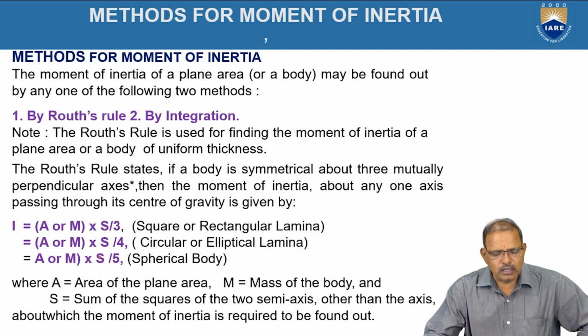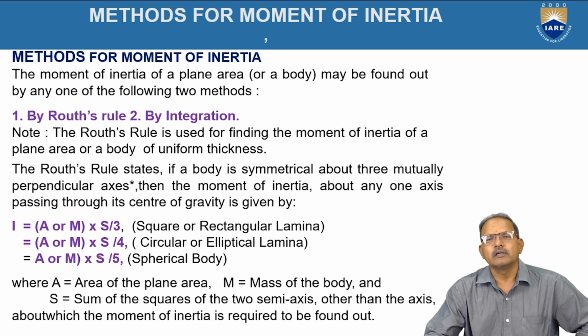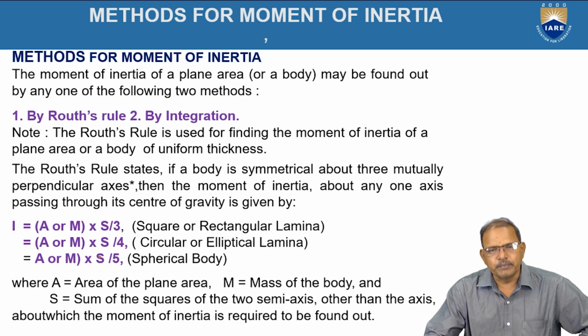Similarly, A or M into S by 4 is applicable for a circular or elliptical lamina, and S by 5 is for a spherical body. That is based on the denominator values: S by 3 for square or rectangle, S by 4 for circular or elliptical, 5 for spherical bodies.